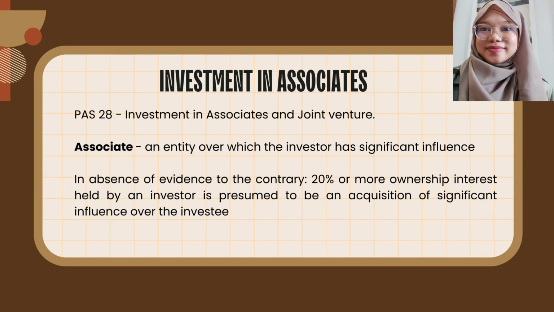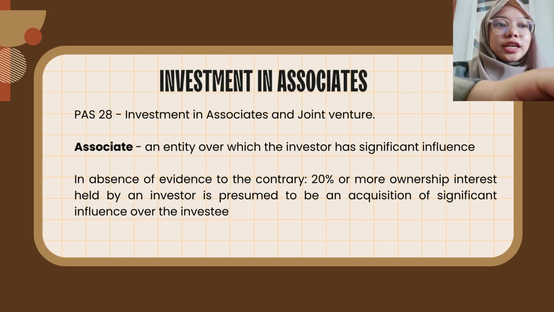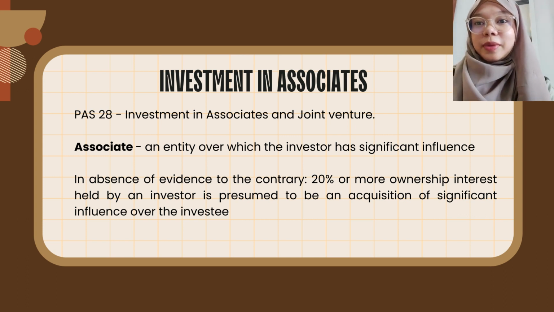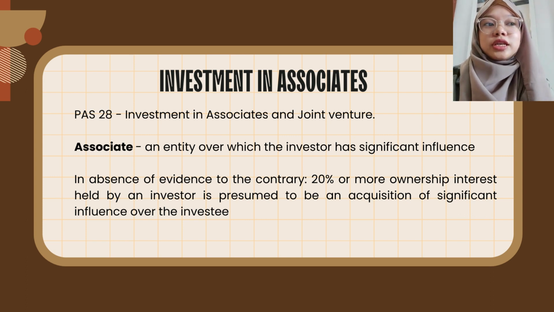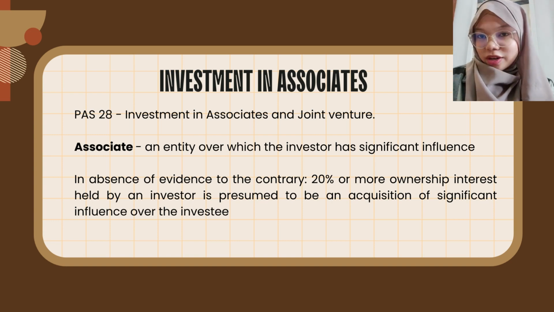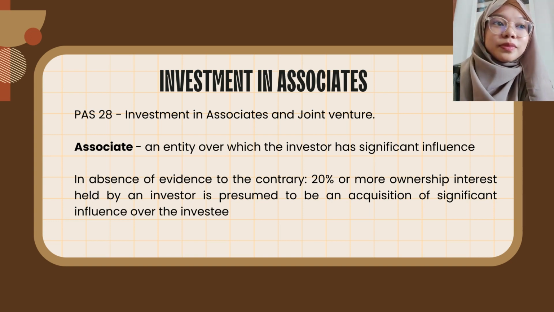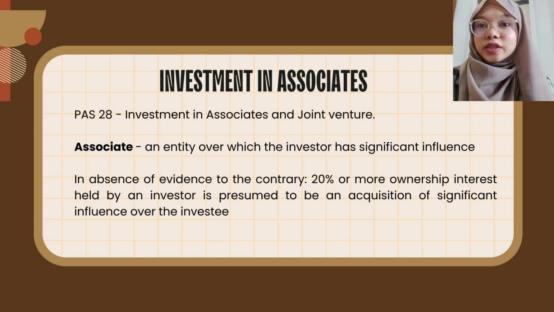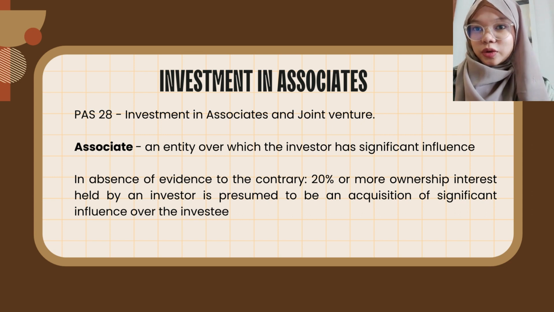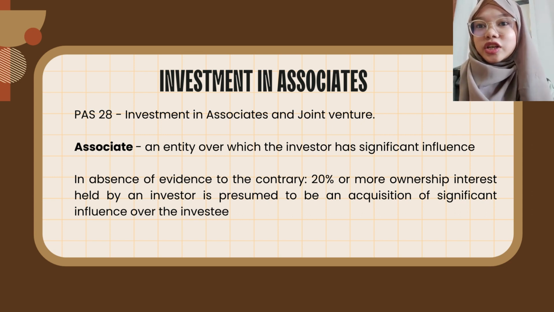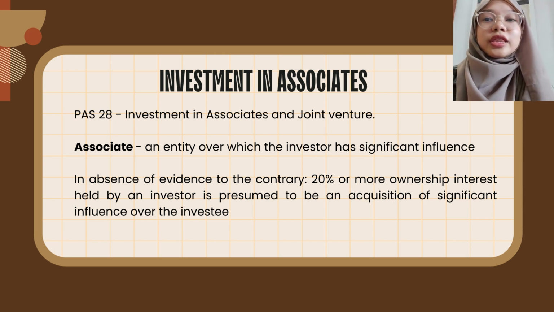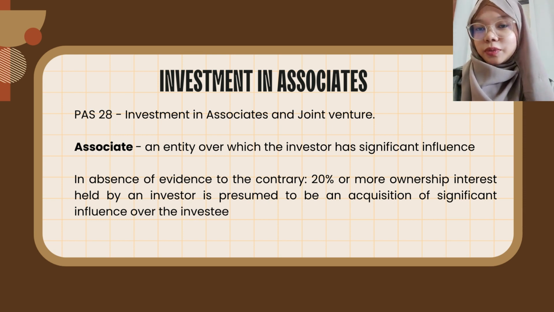Hi Mr. Diaz, thank you for introducing our problem. So this problem is actually an investment in associate which is governed under PAS 28, the investment in associate and joint ventures. So a quick recap about associate is that it is an entity over which the investor has significant influence. Significant influence means that the investor has a power to participate in the financial and operational decisions of the investee. In the absence of the contrary, between 20% to 50% is considered to have significant influence.